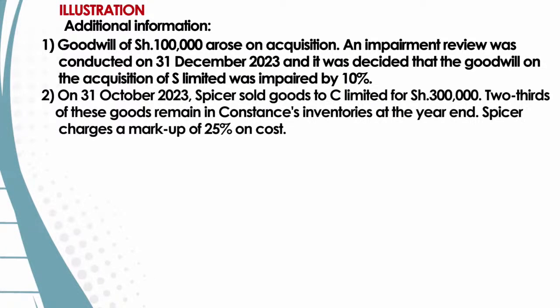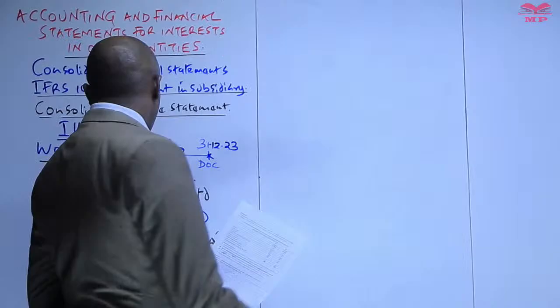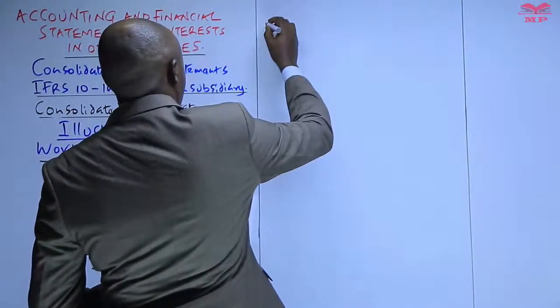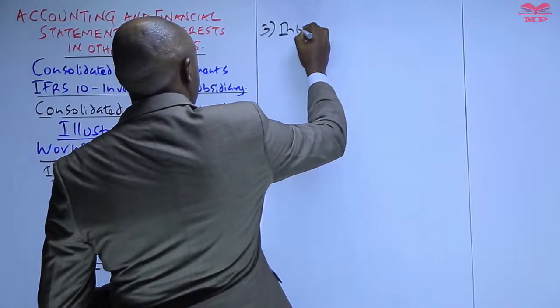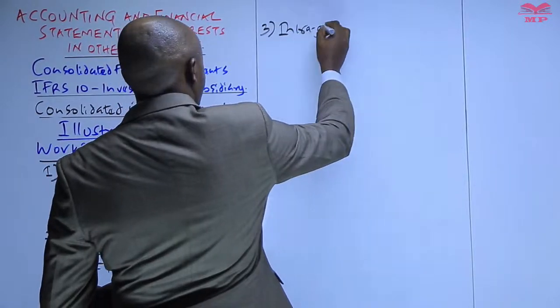And then we go to note number 2, whereby we are told that on 31st of October 2023, these are like 2 months to the end of the financial year, S Limited, which is now our subsidiary, sold some goods to C, which is the parent, for shillings 300,000. So what is that? So this is now what we refer to as intra-group trading.